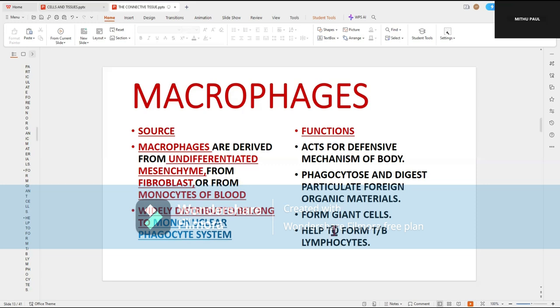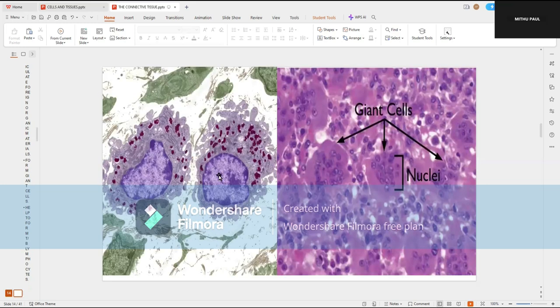These macrophages also help in the formation of T and B lymphocytes. See, this is the macrophage, quite big in size. When the macrophages engulf foreign particles, they form small cytoplasmic granules. And these cytoplasmic granules, when stained with vital dyes such as trypan blue, lithium carmine, or Indian ink, appear deep purplish or bluish in color.